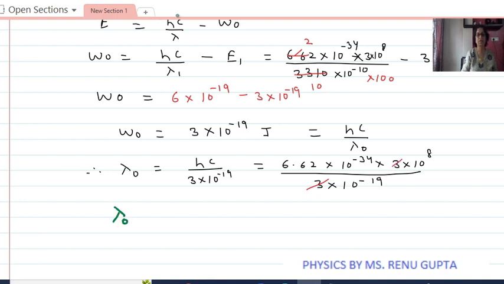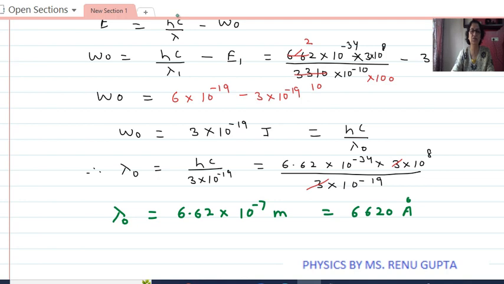So what is left with us? The threshold wavelength will be equal to 6.62, and minus 19 goes into the numerator and becomes plus. So it is coming out 10 to the power minus 7 meter, which can be written as 6620 angstrom. So the threshold wavelength comes out to be 6620 angstrom.